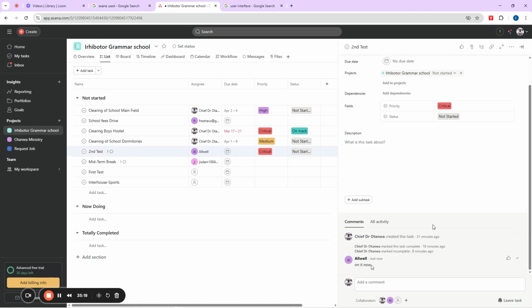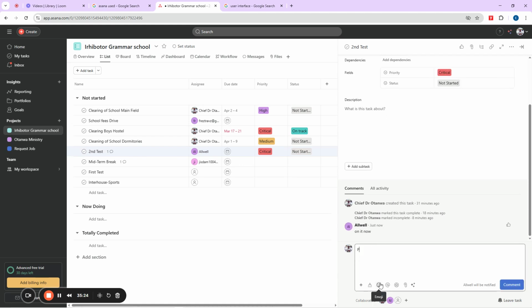So if I now come, you can see she said on it now, right? So if I now give her a task and say, okay, please beware of Sabon Gari junction. I heard they are conducting stop and search there. Ensure the evidence is well secured, right?